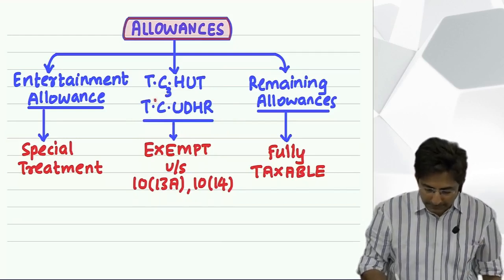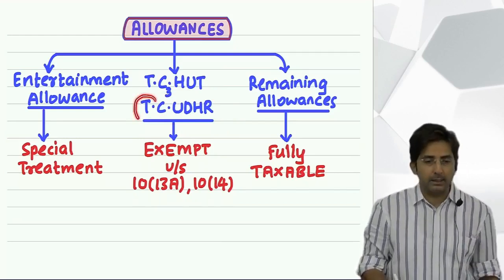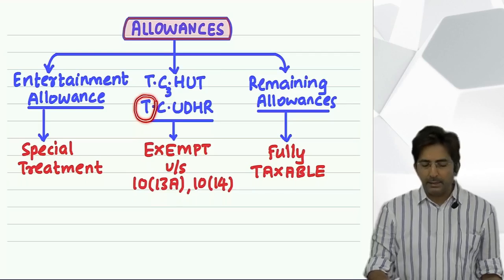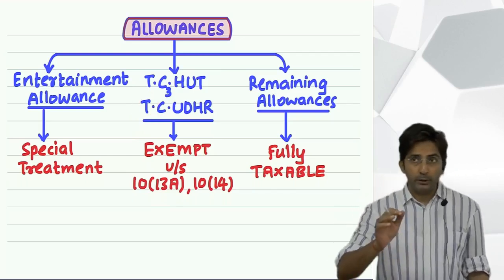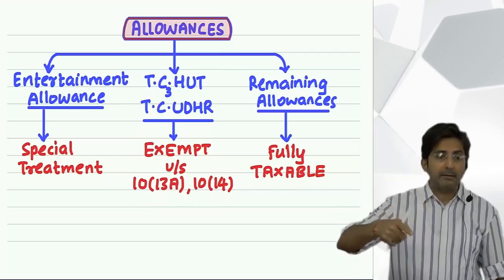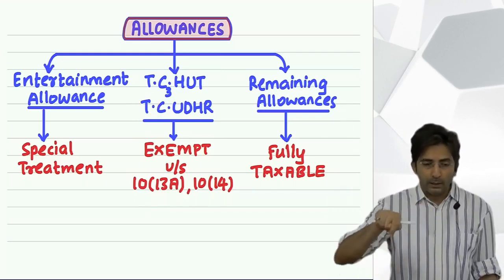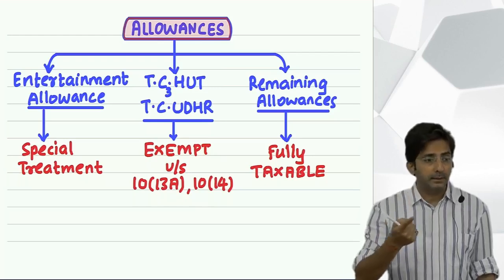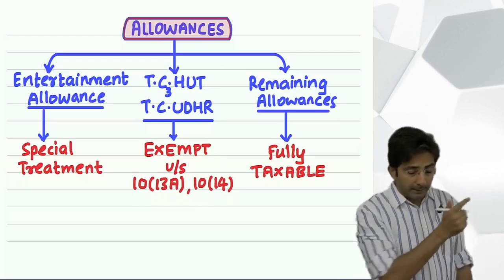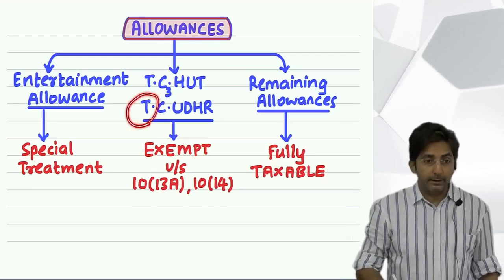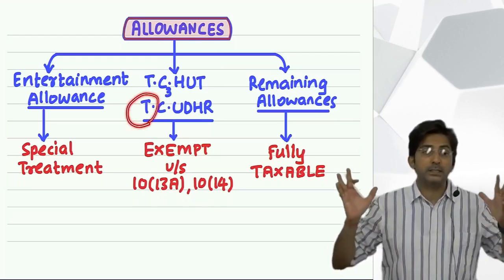First let me take this T. T stands for traveling allowance. You know this traveling allowance is given to whom? Employees who have to repeatedly travel outstation. It is not for local traveling. For local traveling we say conveyance allowance. That will come next. Right now when we use the word traveling, travel word is used for long distance journey.